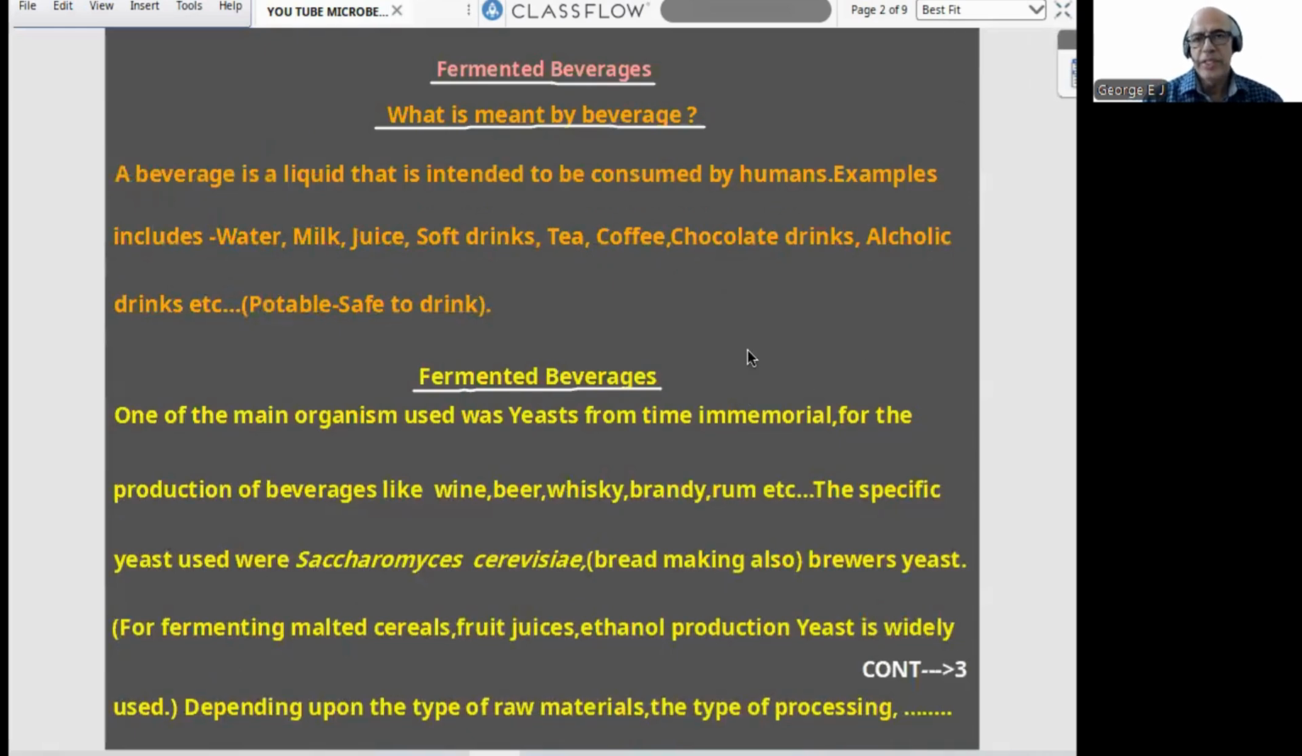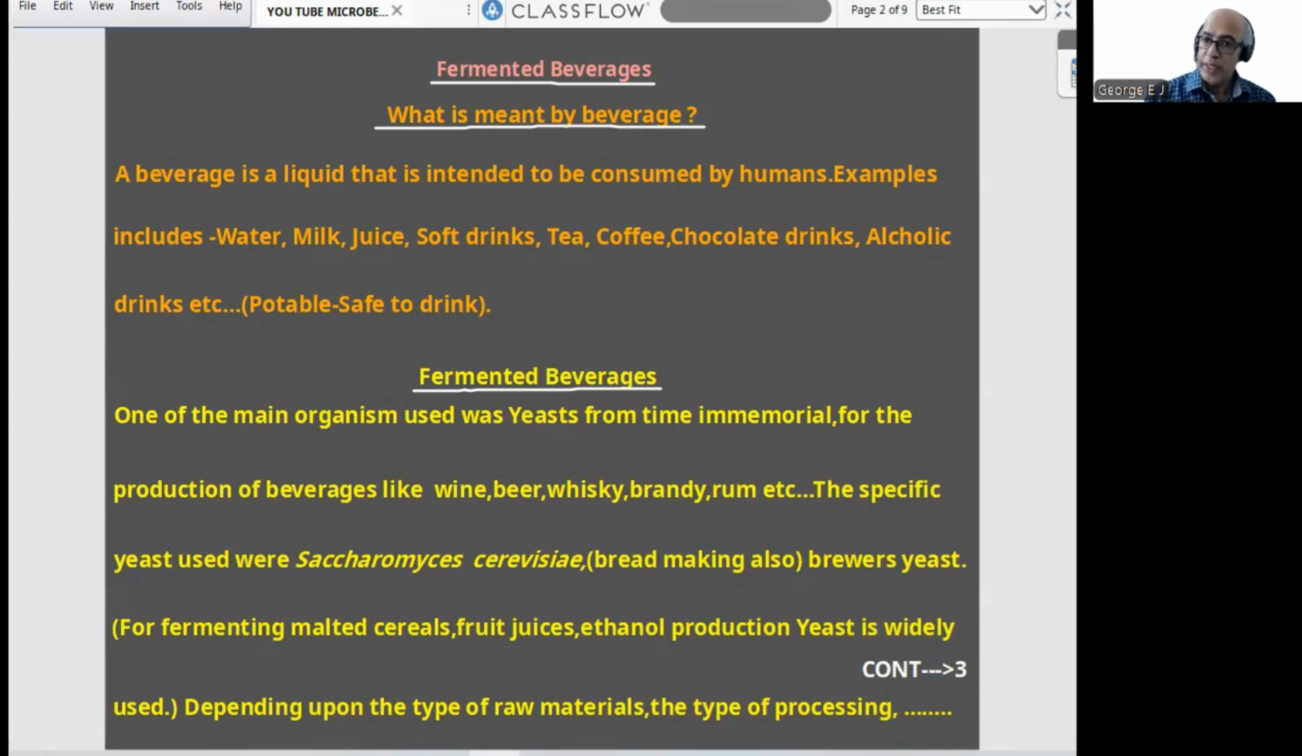Now, fermenters, vessels. Next is fermentation, or connected with it, fermented beverages. For this, we should know what is meant by the term beverage. We are familiar with that term, a common term. A beverage is a liquid that is intended to be consumed by humans. Examples include water, milk, juice, soft drinks, tea, coffee, chocolate drinks, alcoholic drinks, etc. But it should be potable. Potable means safe to drink. That is how beverage has classically been defined. So once you have the idea of beverage, we can proceed further to fermented beverages.